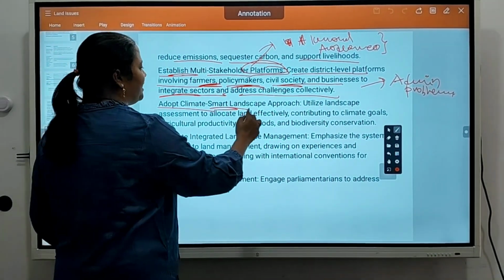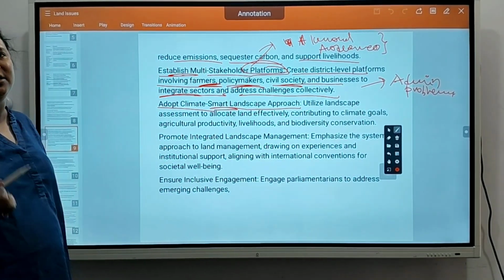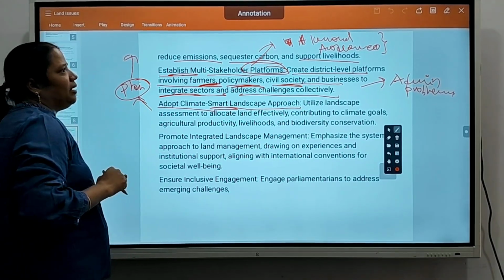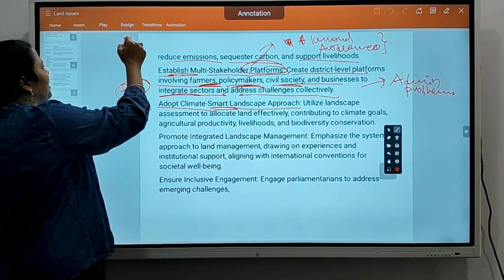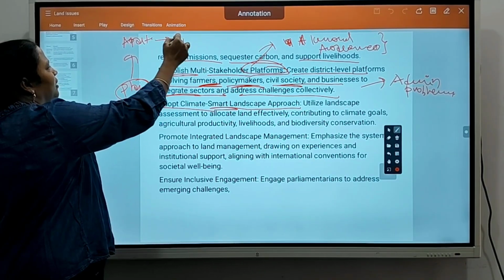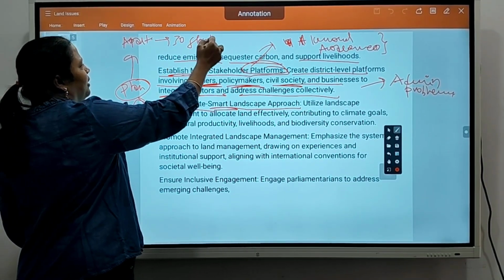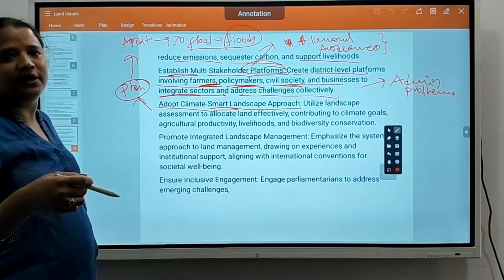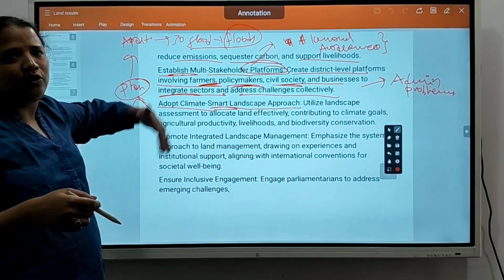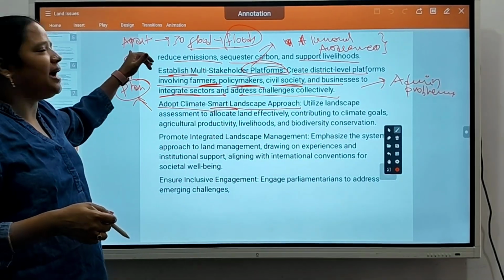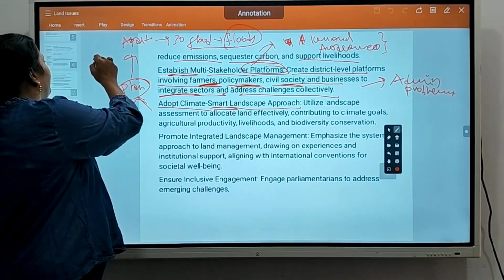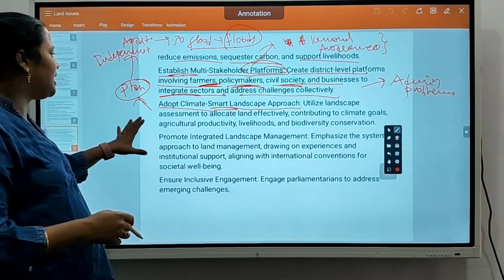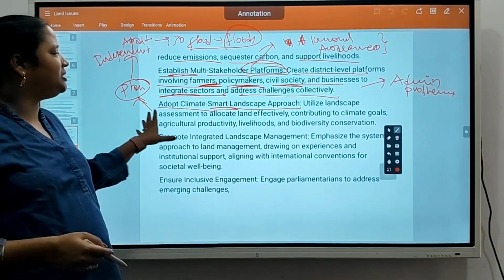Adopt a climate smart landscape approach. So climate wise they have to plan things. If a builder constructs a big apartment like 30 floors in a flood area, then they have to suffer a lot. Where landslides and floods are happening, they must not build high rise buildings. They have to make independent houses so that people can escape easily when needed. So climate smart things the people must support.